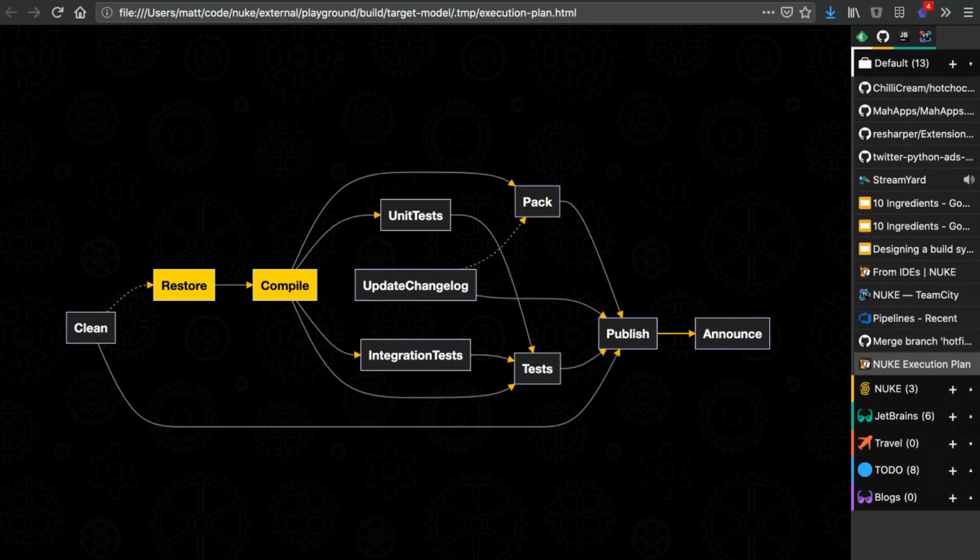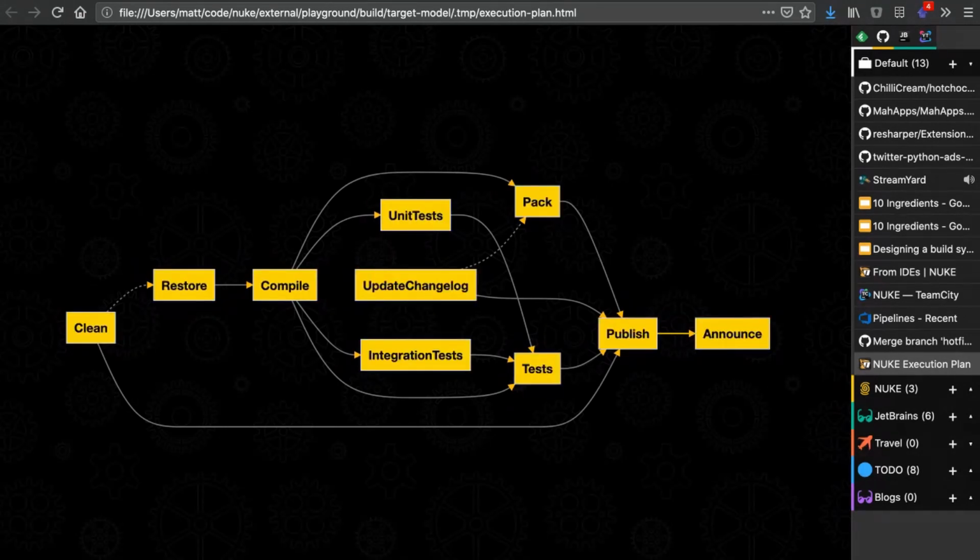Ordering dependencies will tell that only if the target is also invoked, it will be scheduled before the restore target. And that leads to the fact, for instance, that if I invoke, let's say, publish, which has a hard dependency on clean, then we can see all of them will be executed, and clean will definitely be executed before restore.